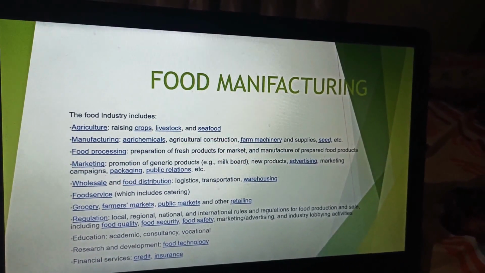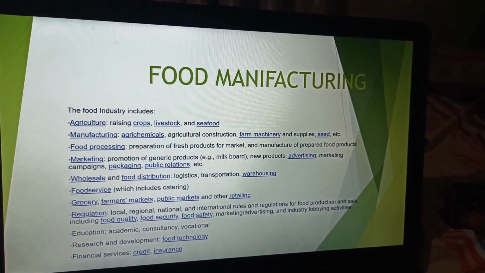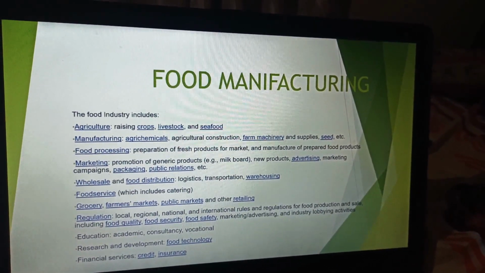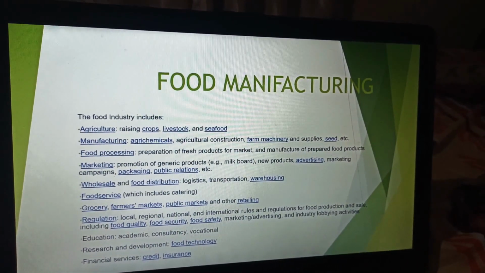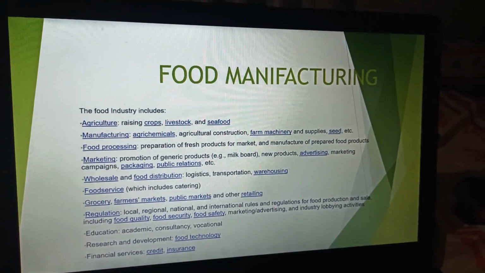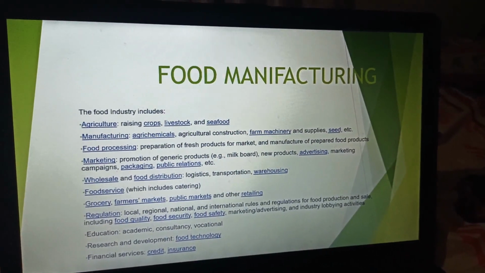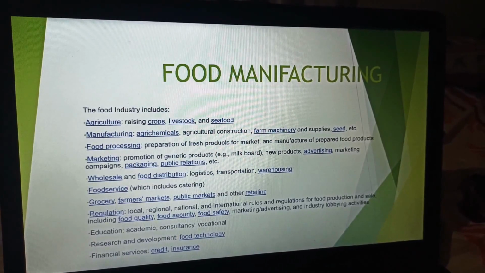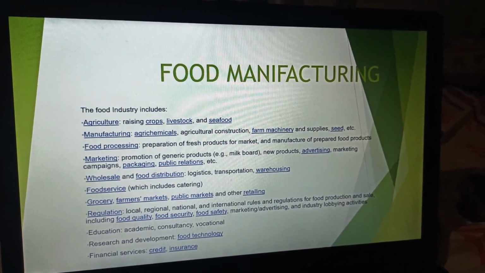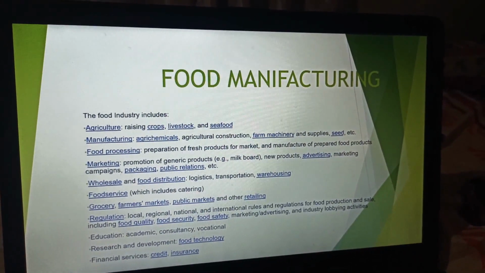Then food manufacturing. If we talk about food manufacturing, these are the topics: agriculture, manufacturing, agreements, food processing, marketing, wholesale, food service, grocery, farmers, regulation. All these things play a very important role before launching any product, especially in FMCG. In the food industry, food comes from agriculture, then manufacturing, processing, marketing, wholesale, and food service.